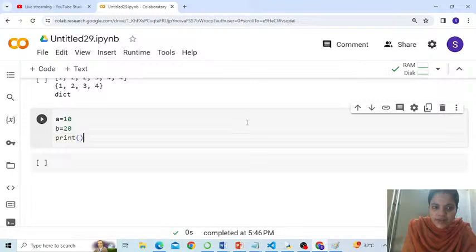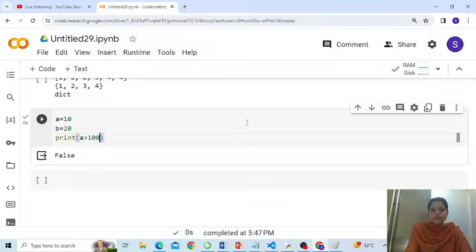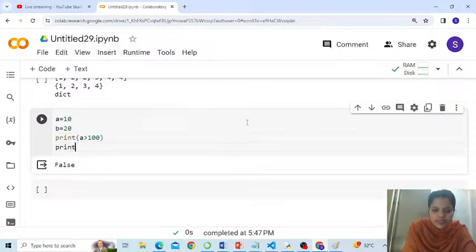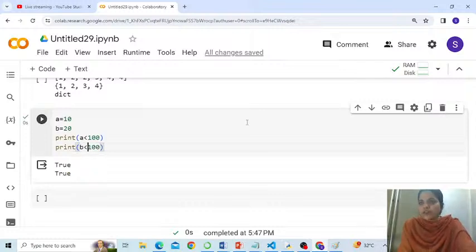Print A greater than 100, false. Also print is B greater than 100, false. Is A less than 100 and B also less than 100? Both return true.